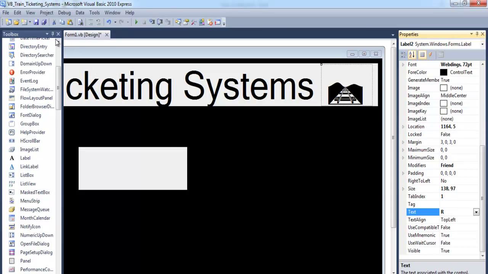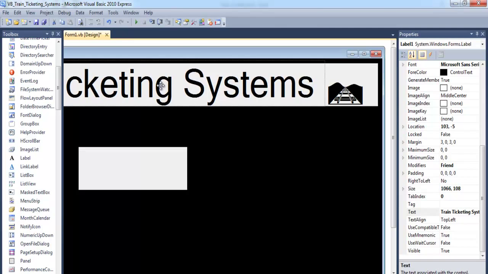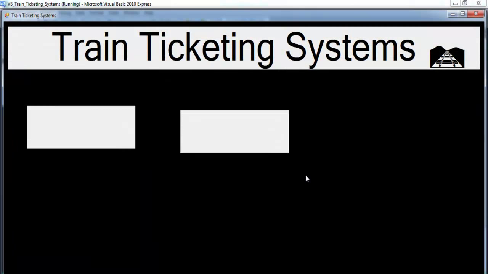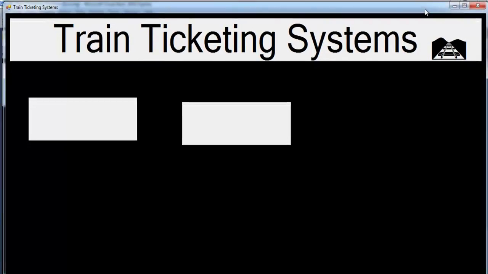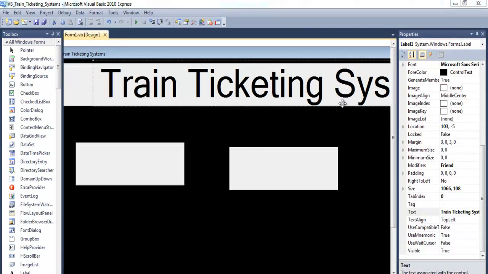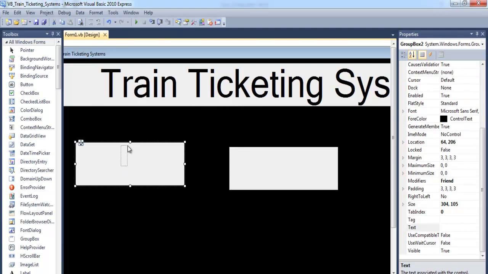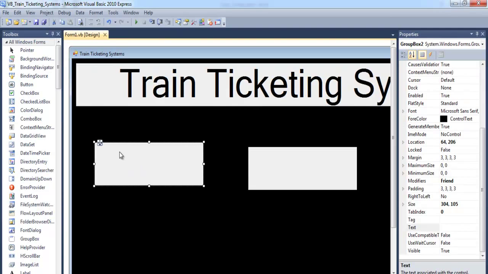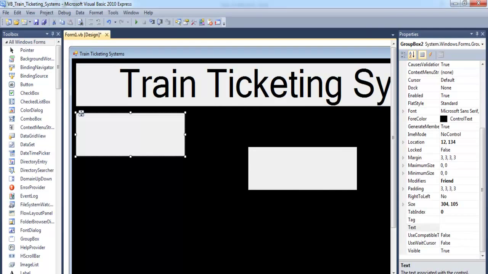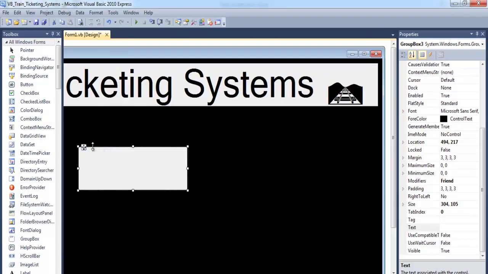So that is fine. Now let's just see how it looks. Move this up a little bit. Yeah, that's cool. Now if I run it, this is how my system is looking right now. You can see my logo right there. Okay, so let's go, guys. Now the next thing is I'm going to need a couple of objects here. Move this here, and this will come right here.